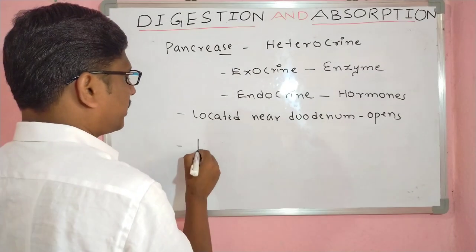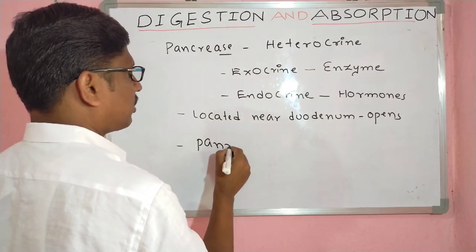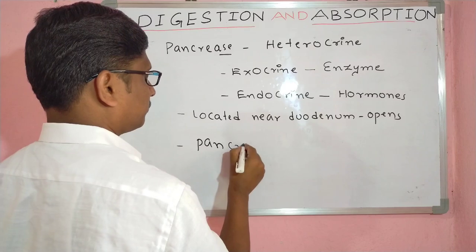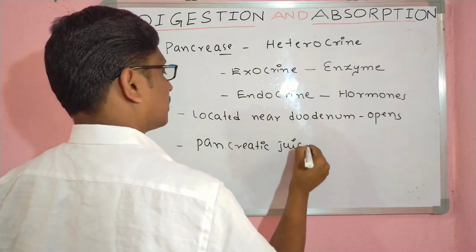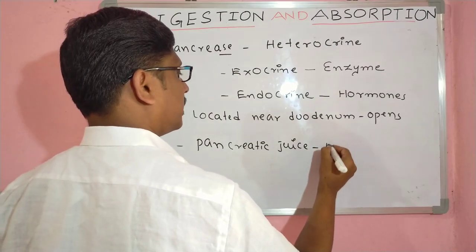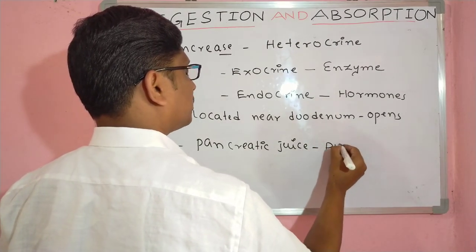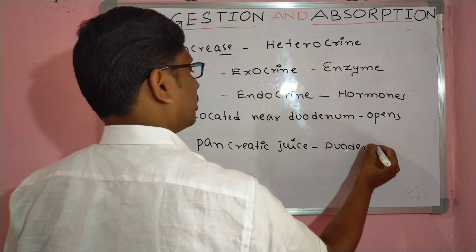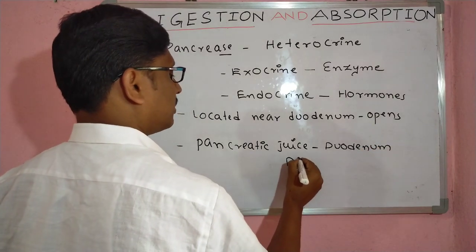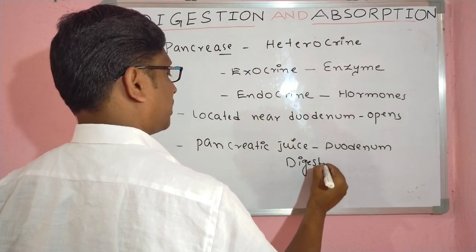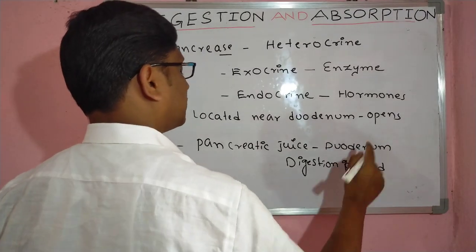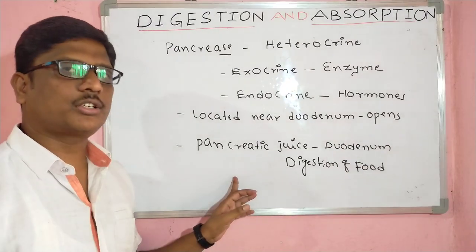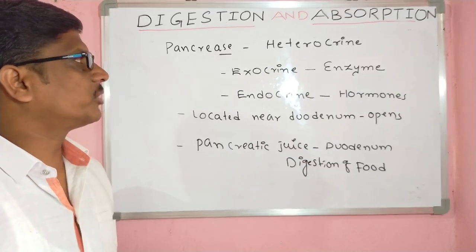Generally, the pancreas secretes a juice called pancreatic juice. This pancreatic juice enters into the duodenum region and helps in the digestion of the food material.